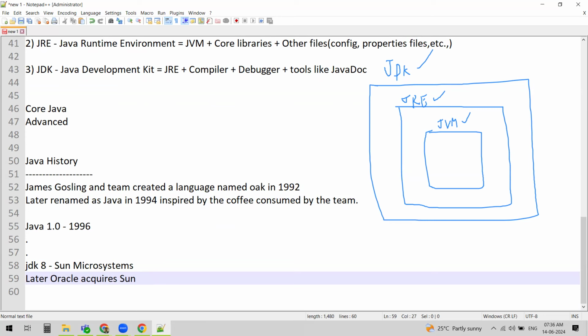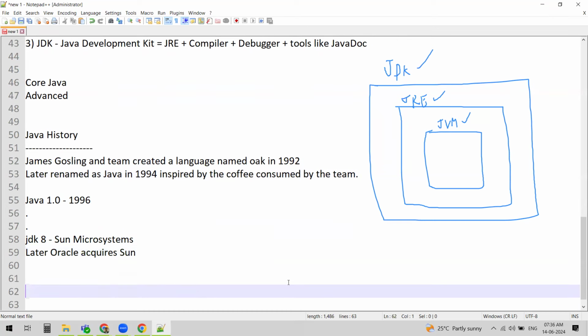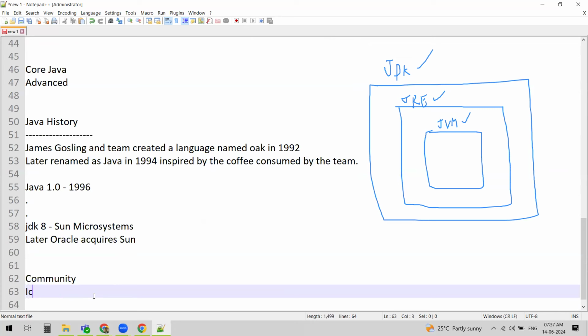Until that time, we used to have only the community edition, and Java could be downloaded free of cost. But once Sun was acquired by Oracle, it was divided into two things, community as well as licensed.